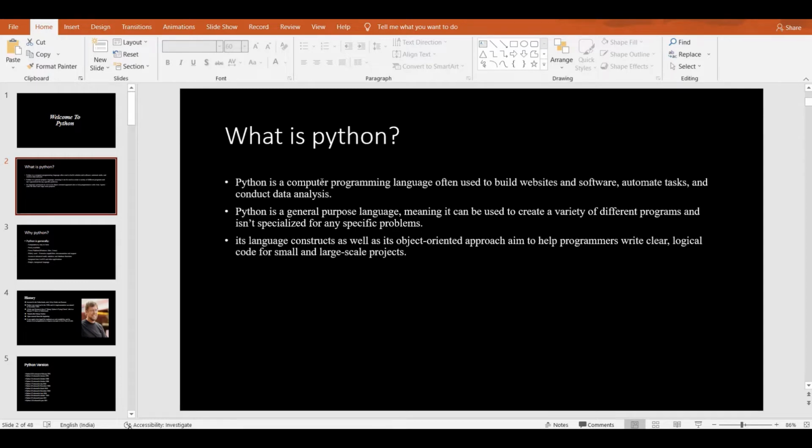Its structure, its object-oriented approach, and its syntax are clear and logical. So briefly, Python is a high level programming language used to create websites, software, and data science also.